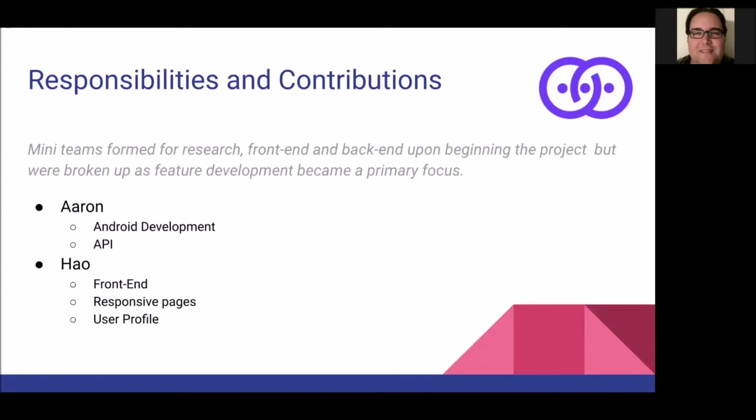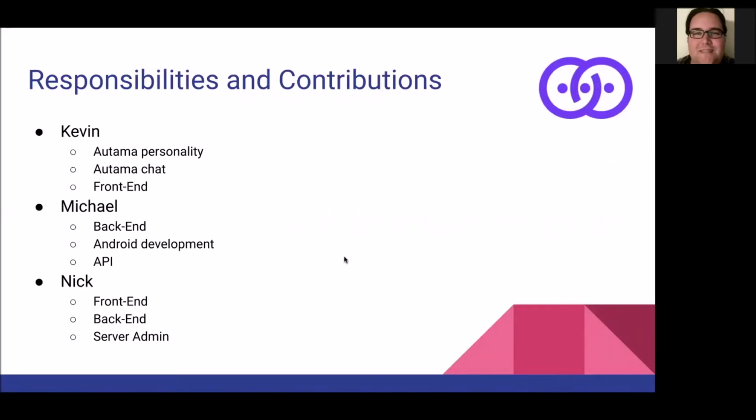Hao was tasked primarily with front-end development across the project and was involved with every page, developing the user profile almost exclusively. Kevin was the AI guru and worked on integrating Convey to the back-end. Additionally, he handled all of the Autama personality generation and contributed to the front end after that. Michael handled much of the back-end work and initial database design, further helping with Android development and implementing the API to allow Android data flow.